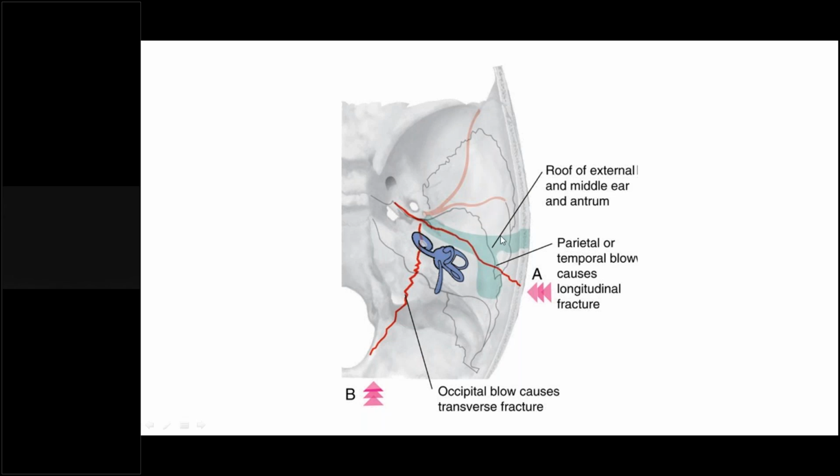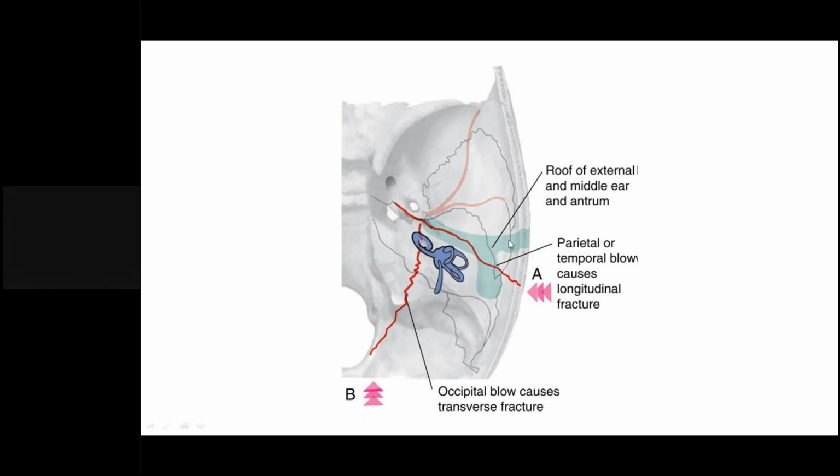We have around four parts in the temporal bone: the squamous, the mastoid, the tympanic and the petrous part. We are more concerned about the petrous part because in the petrous we have the facial nerve, and we also have the semicircular canals. So we are more concerned about the mastoid and the petrous part.